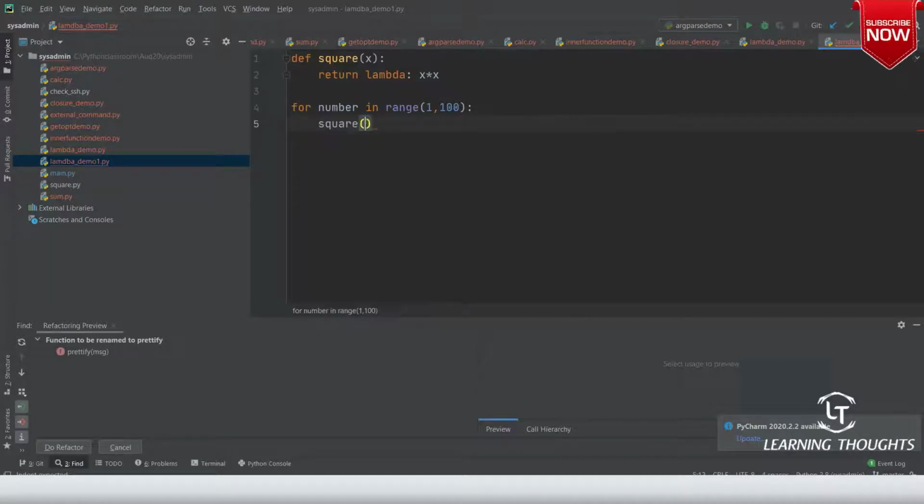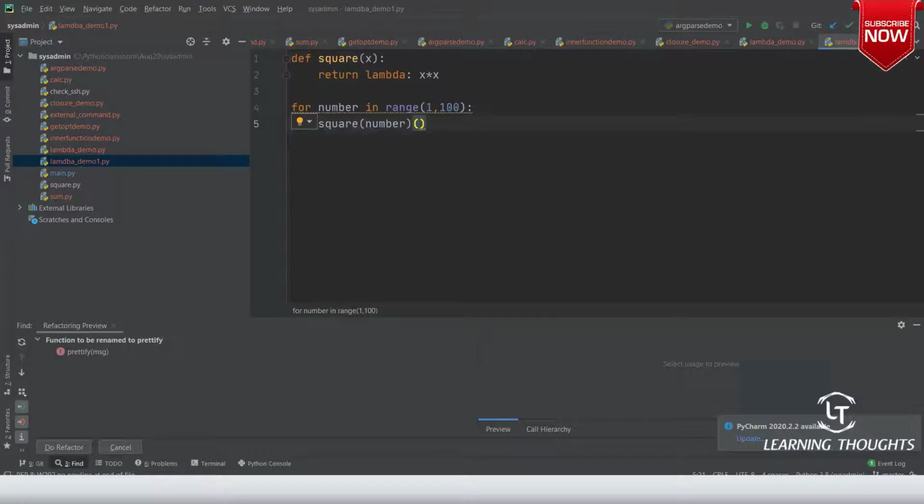So I'll be calling square of number. But square of number will only return the lambda function. That will not be enough. On top of it, you need to call it once more.